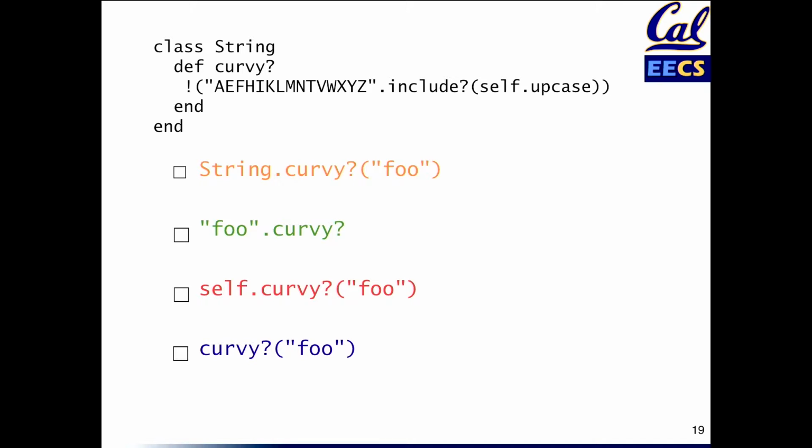or fails to include any curvy characters. Don't worry too much about the functionality of curvy. What I'd like to know is, which of these is the way that you would call it? Would you call it string.curvy? Would you call it directly on a string receiver?